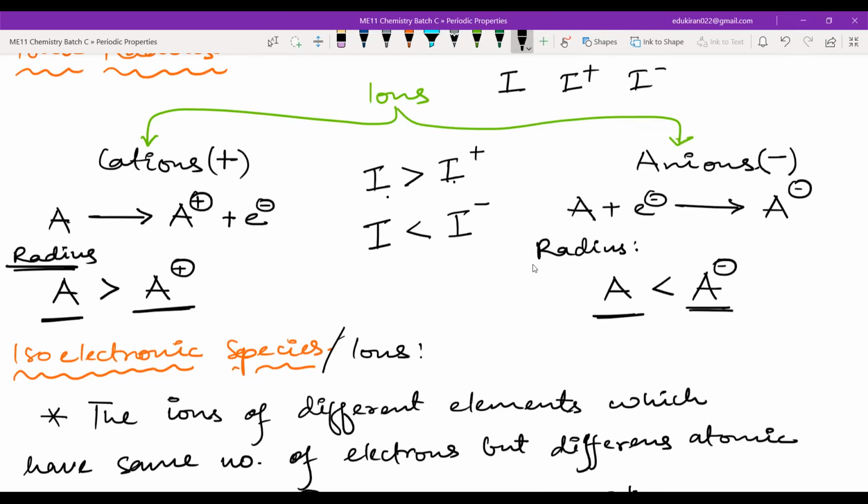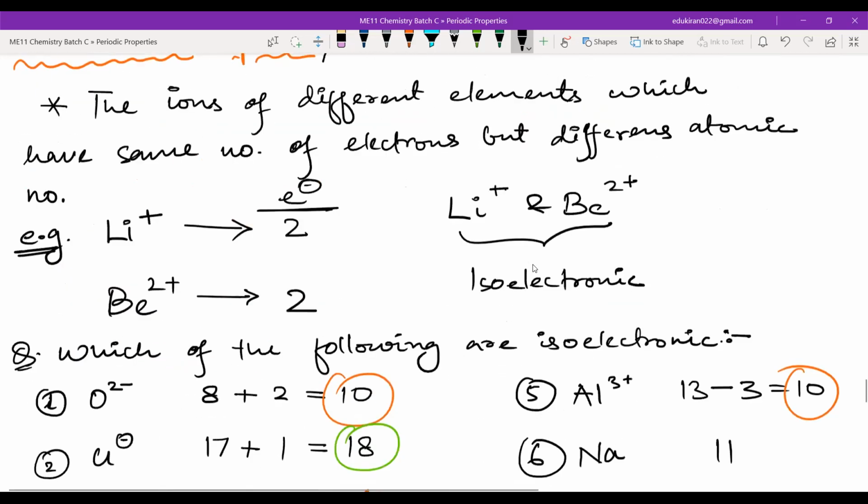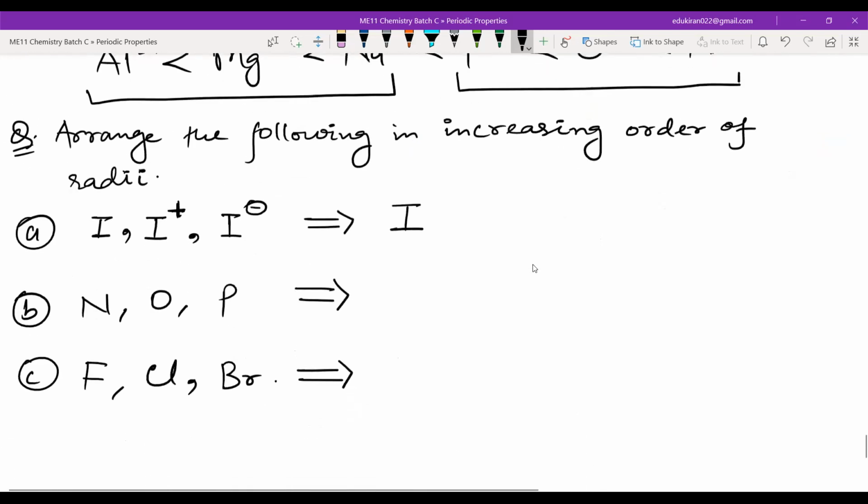So which is the smallest? I positive is smaller than iodine neutral, and iodine neutral is smaller than I negative. That means I positive is the smallest. I just taught you, why are you making such mistakes? I positive is the smallest, then comes I neutral, and then comes I negative. Okay. So cation is always smaller than the parent. Cation is smaller than parent, and anion is larger than parent. Okay, next one, please tell me.